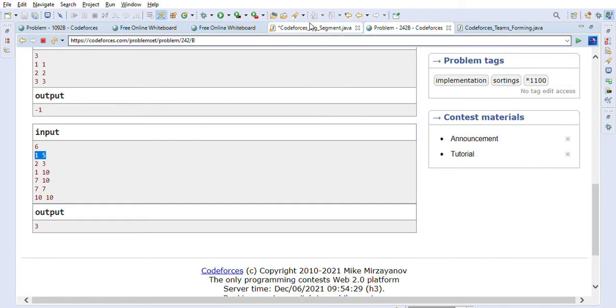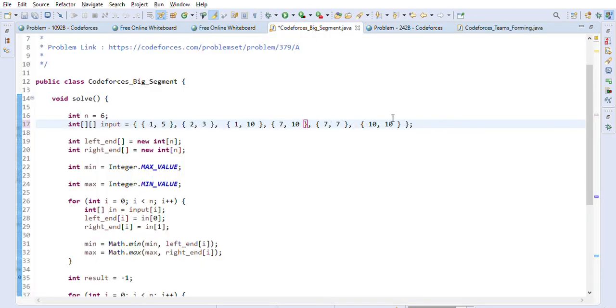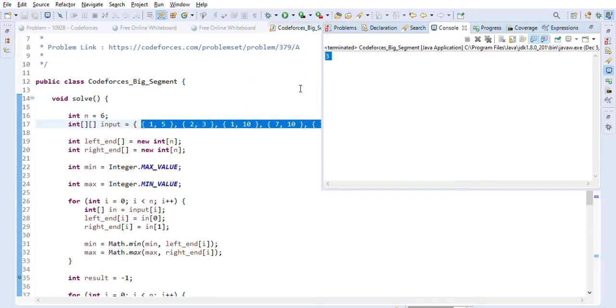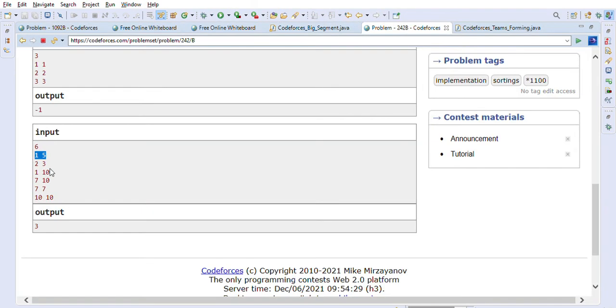7 10 7 7 10 10. So now this is the exact same example that they have given us. Let us just make sure that this also works. So we are getting the correct answer 3 here for the example that they have given us.